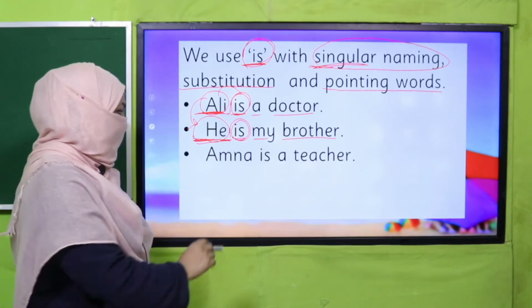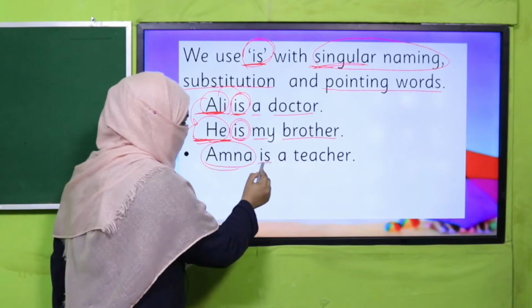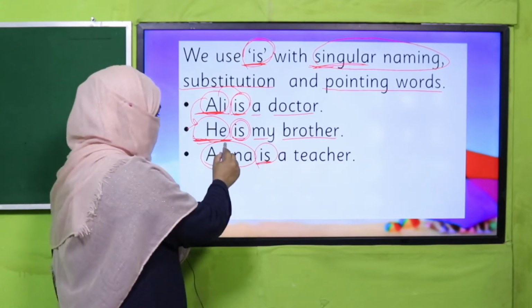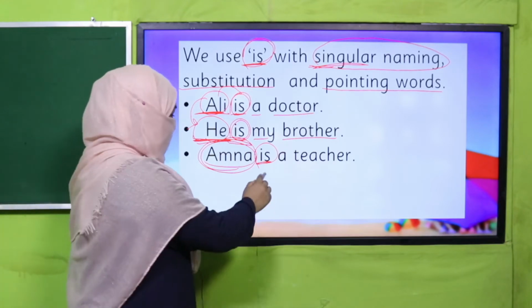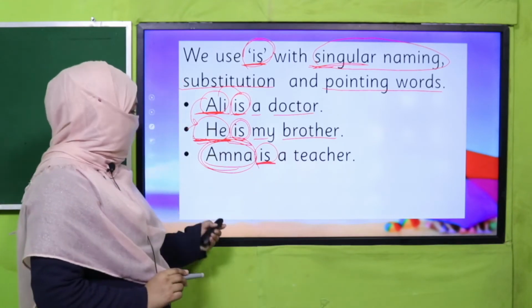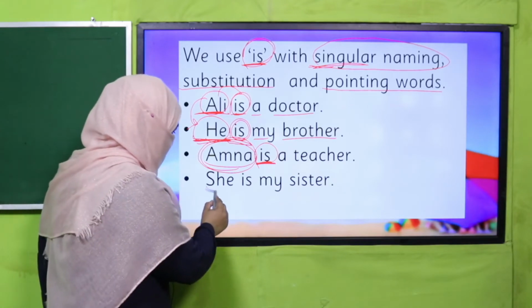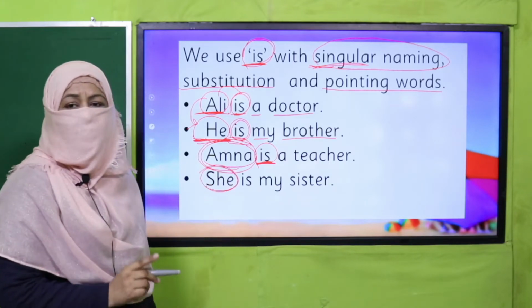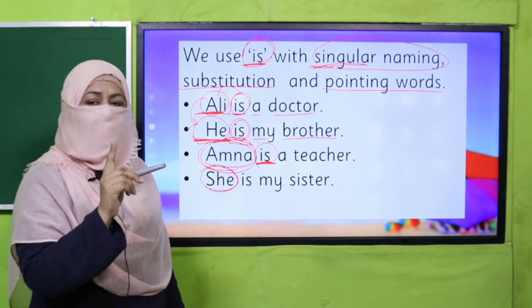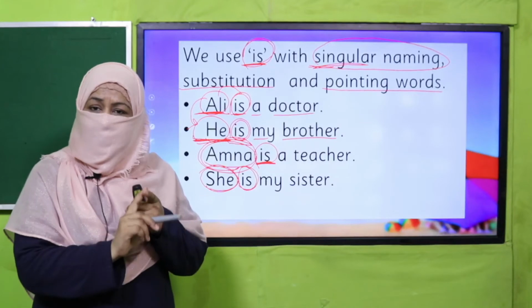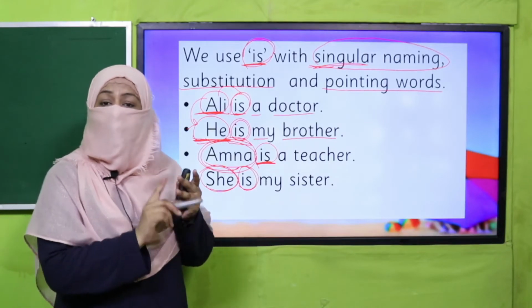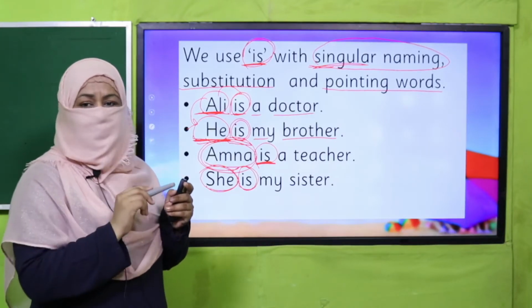Okay. Amina is a teacher. Now, because she is one and singular naming words, with singular naming word we use is. And she is my sister. Now again, this she is a substitution word for one girl, for one woman. That's why it is followed by is. Do you understand? So whenever you are writing or talking about one person, it's a singular naming word or a substitution word or a pointing word, we use is with that, right?